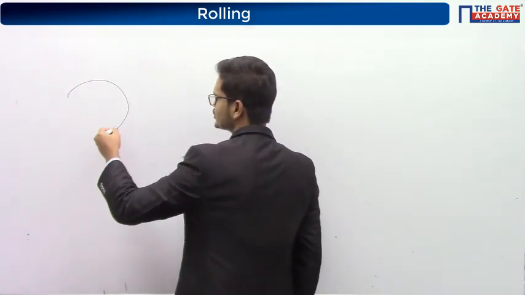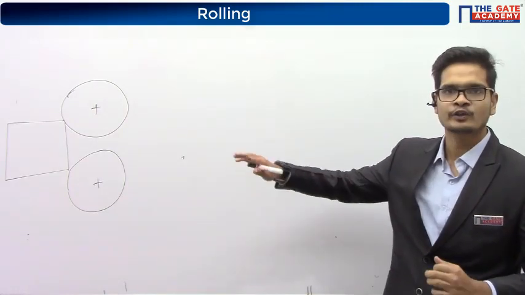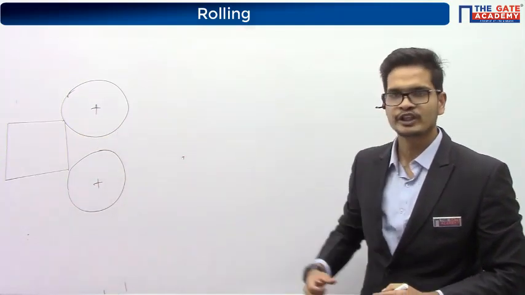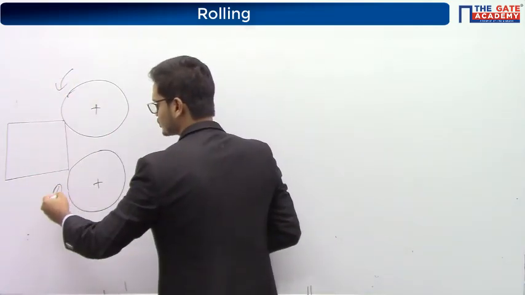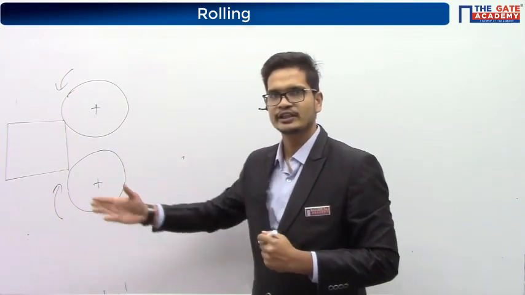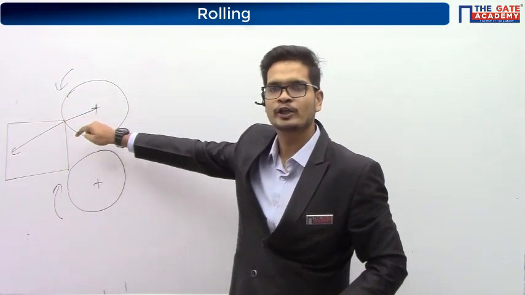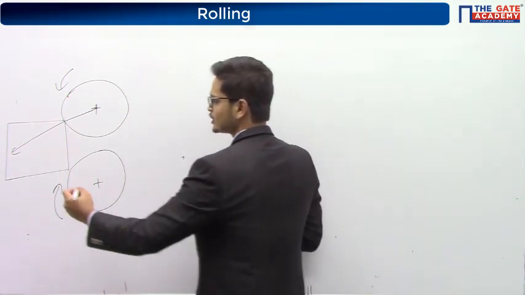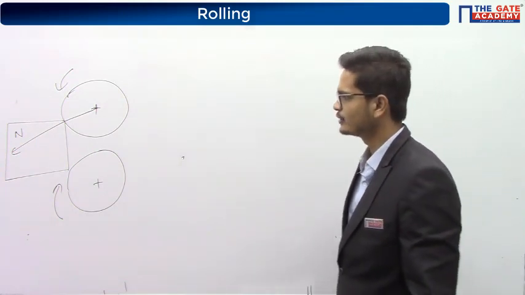Okay? Now, let us see when the component is just entering the rollers. What I told you is, we are not giving any external push or pull to the component. The component is getting pulled inside the rollers just because of the friction between the rollers. So let us say this is the initial position of the component. At this point there is a point contact, and whenever there is a contact between two bodies, a force is acting. Which force? The normal force. A normal force is acting, right?